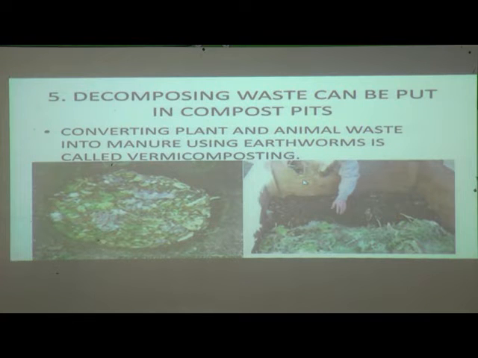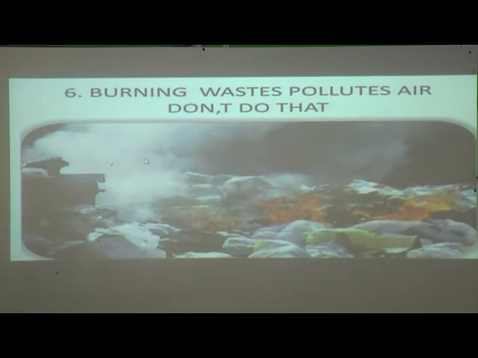These earthworms are going to decompose that waste, and we will get manure. This manure is used for the growth of plants in farms. So like this we can convert plant and animal waste into manure with the help of earthworms, and this process is called vermicomposting.